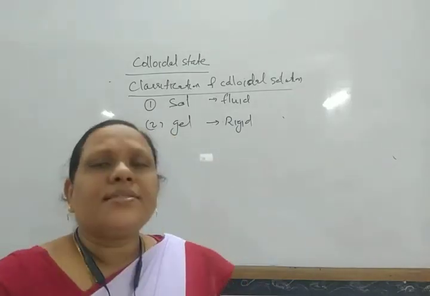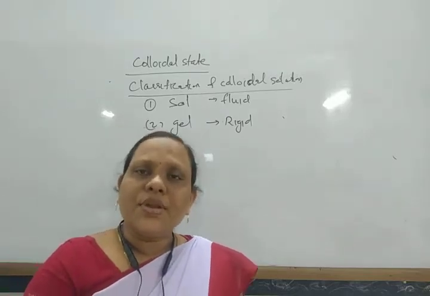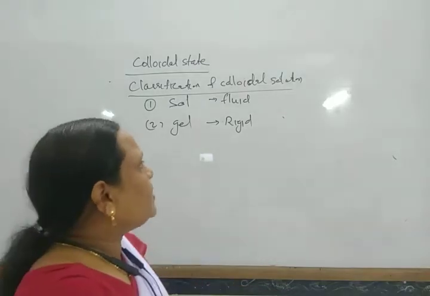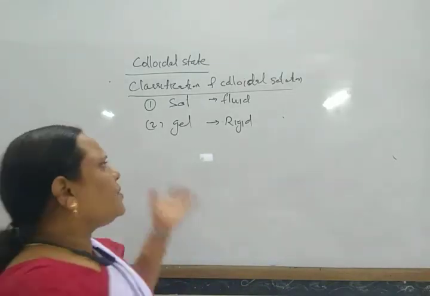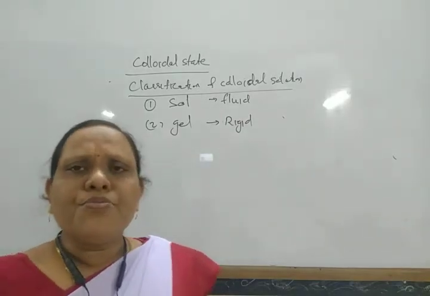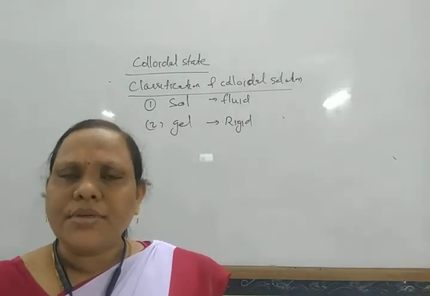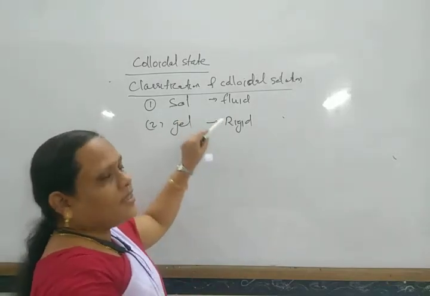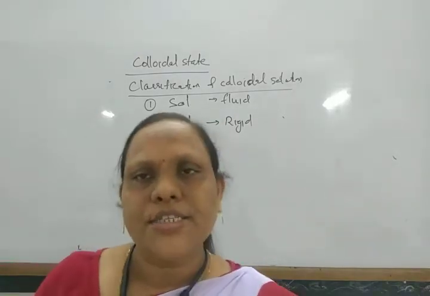Similarly, if air is the dispersion medium, it is known as aerosol. In this way, there are different types of sols. Toothpaste is an example of a gel. The more common colloidal system we are going to discuss is sols, which have a fluid-like structure.